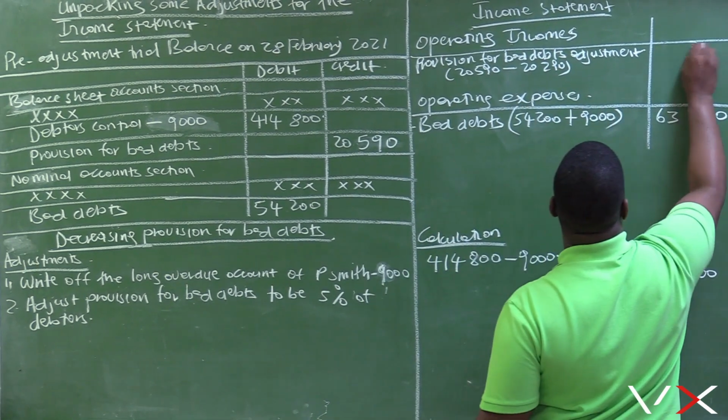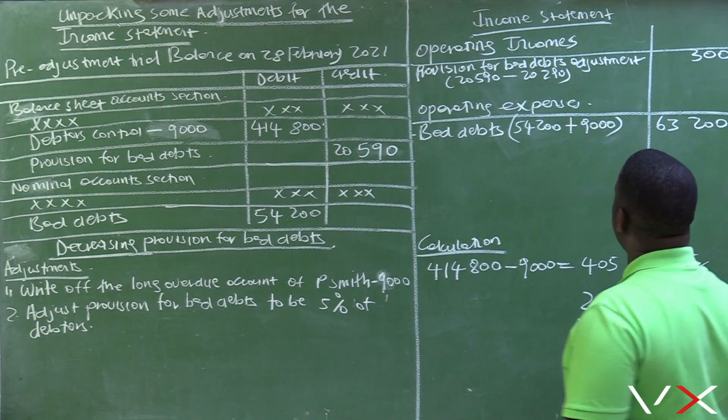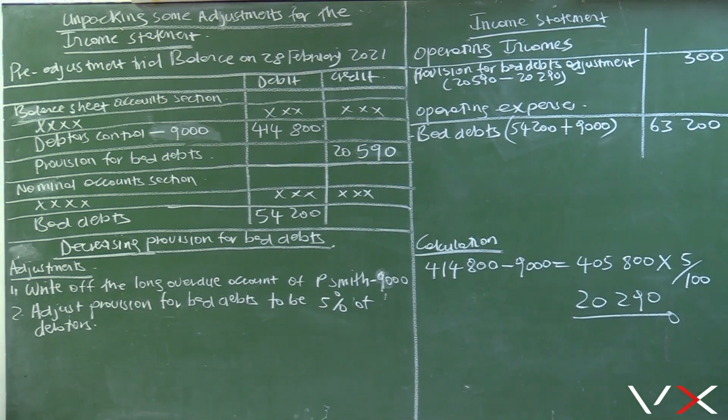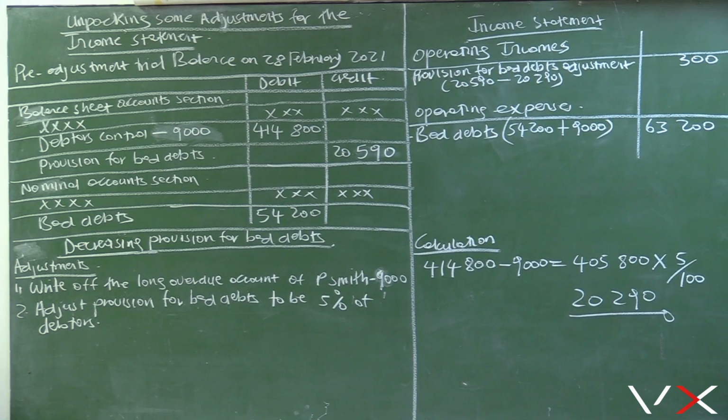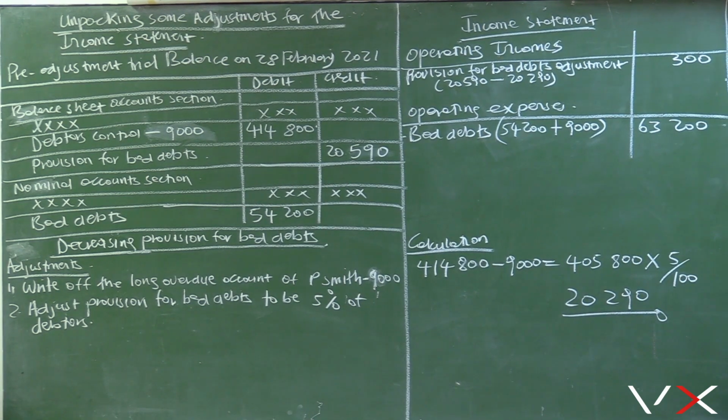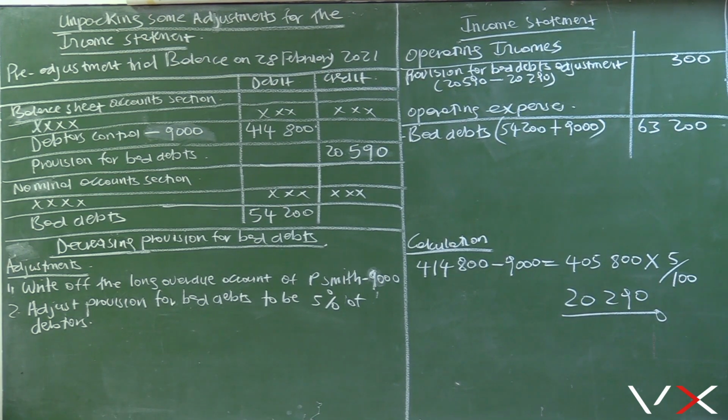That is an adjustment of 300. So this adjustment of 300 becomes an income to the business. We now have the account called provision for bad debts adjustment, which is an income.